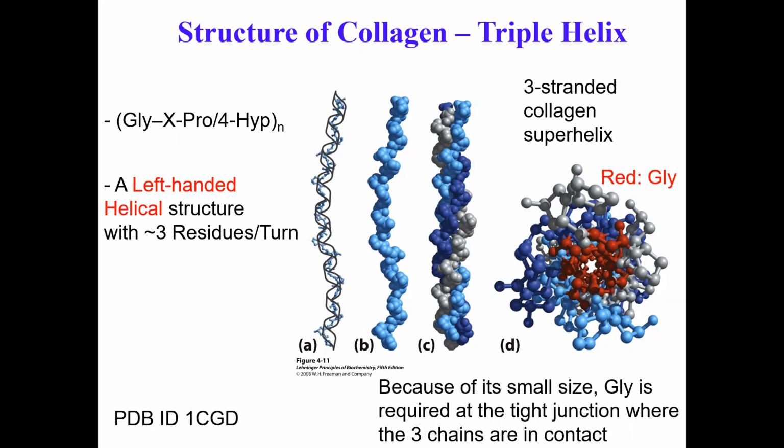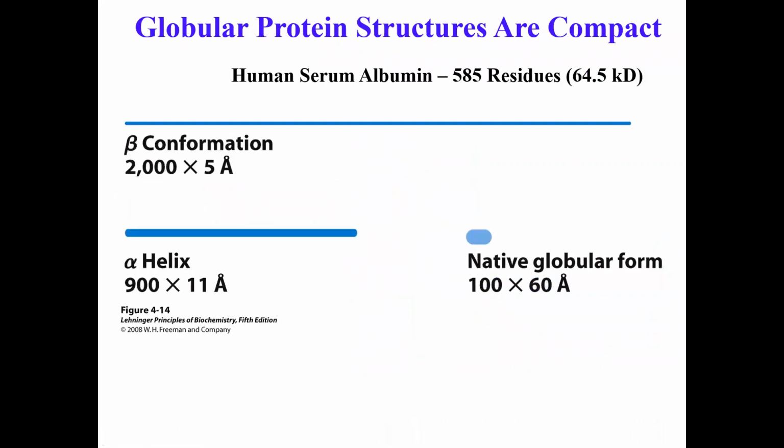So it makes sense for this protein to have lots and lots of glycine, because what you can do is that near where they are making contact with each other, you can pack your glycine residues, which have only hydrogen as the side chain, least sterically hindered. So you see here, they're showing you that glycine is indeed found in the core of this triple helical structure, and they are found at the tight junctions where these 3 chains are in contact. Pretty cool, right?